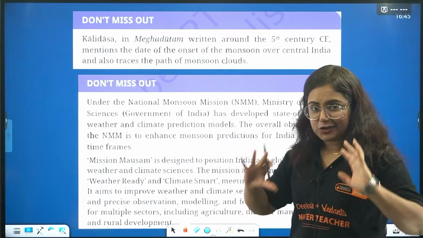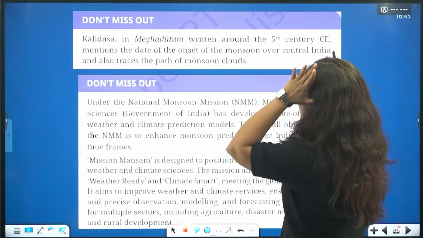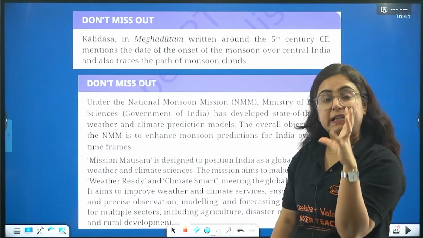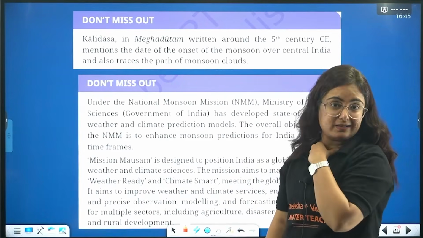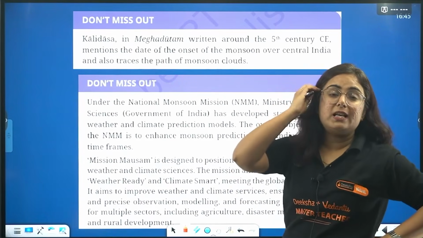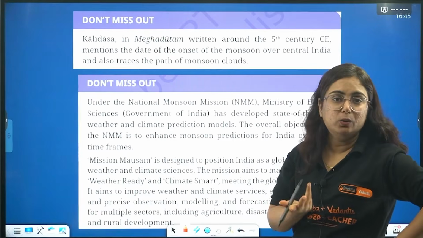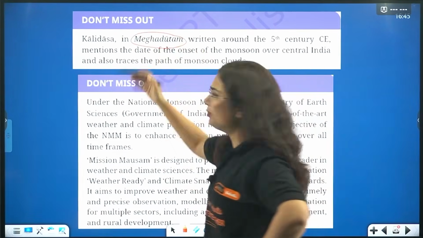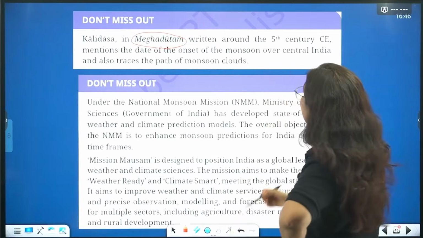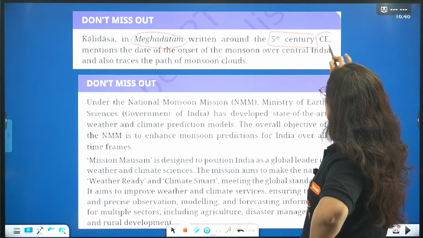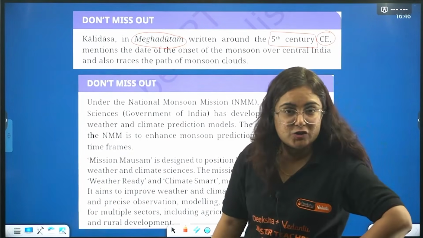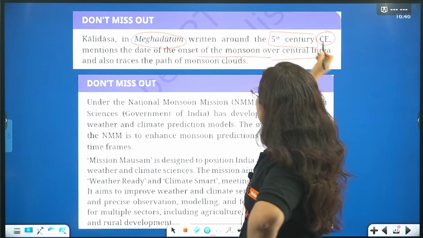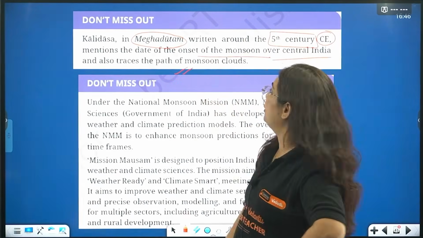It actually means don't miss that. So Kalidas, who is Kalidas, by the way? Kalidas is one of the great writers who wrote in the Sanskrit language. He is considered the first novelist of India. In his book Meghdootam, Megha is rainfall. Meghdootam, written in the 5th century CE, mentioned the date of the onset of the monsoon over central India and also traces the path of the monsoon.